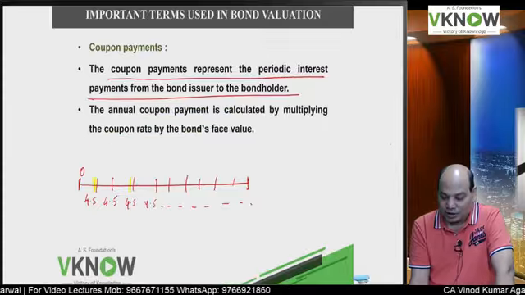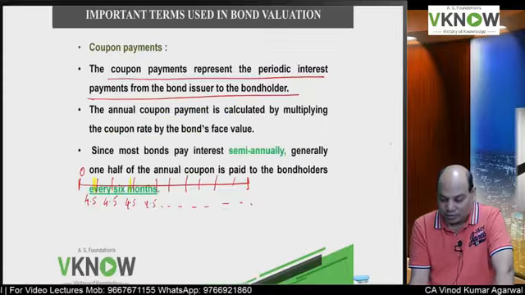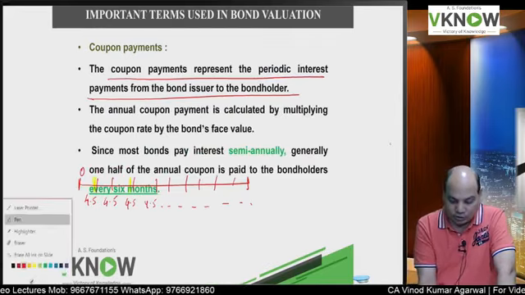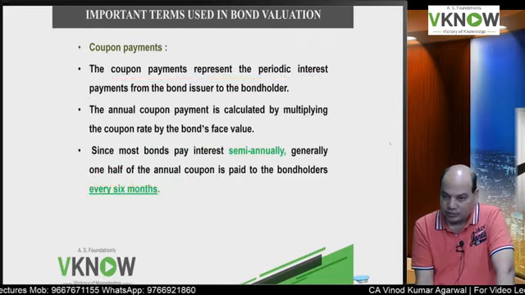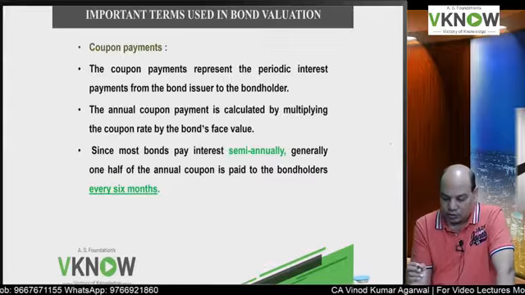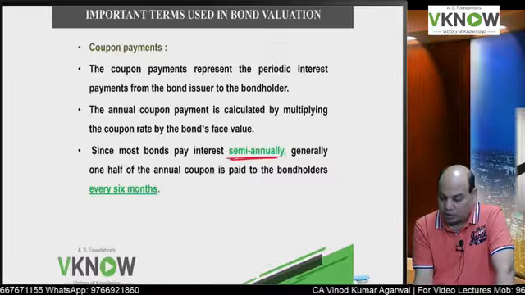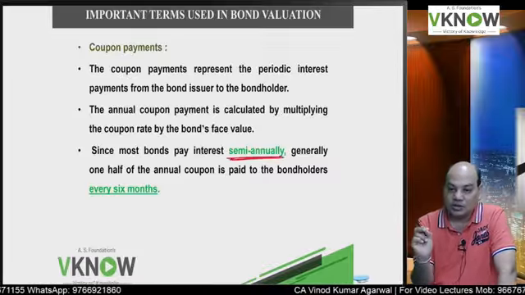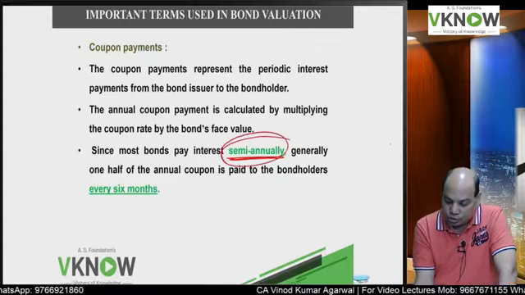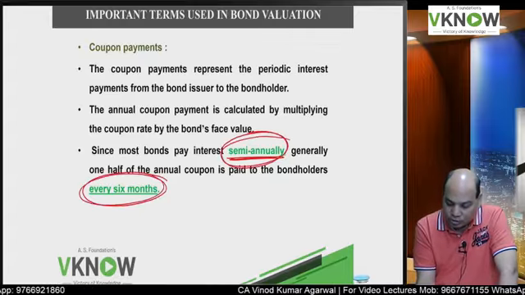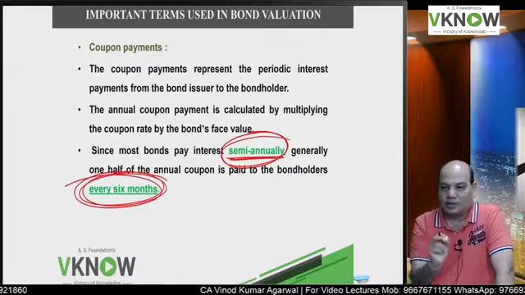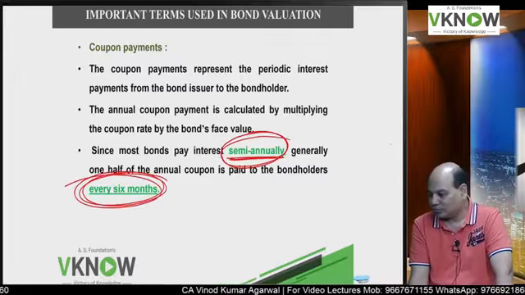If the question is silent, I have written a note that you will assume annual coupon bond. If the question is silent, we will assume annual coupon paying bond. If the question specifically mentions semi-annual coupon paying bond, then we are going to take semi-annual coupon paying bond and calculate coupon every 6 months. Is it right?